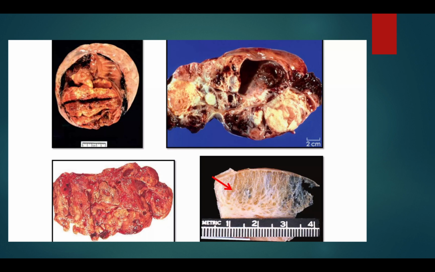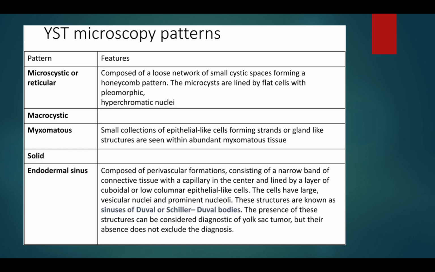These are the gross appearances of the yolk sac tumor. Yolk sac tumor microscopy patterns are like this. Microcystic or reticular pattern is composed of a loose network of small cystic spaces forming a honeycomb pattern. The microcysts are lined by flat cells with pleomorphic and hyperchromatic nuclei.